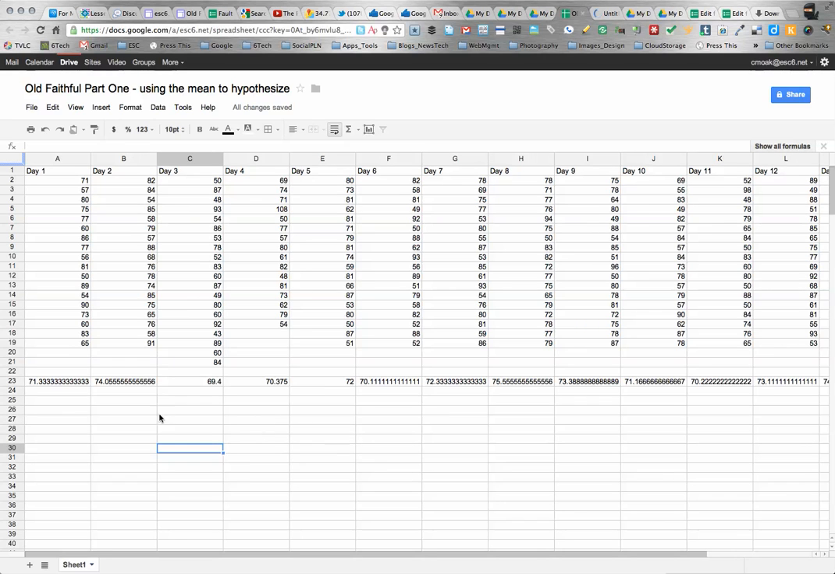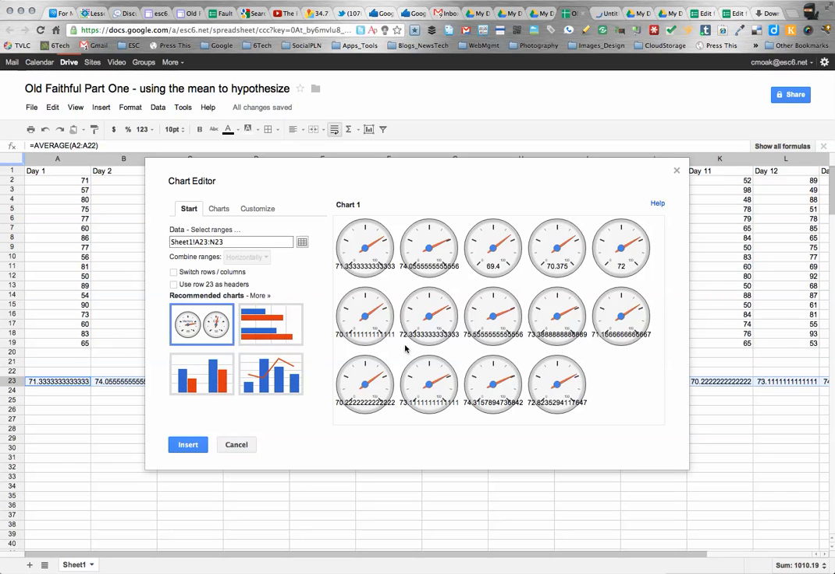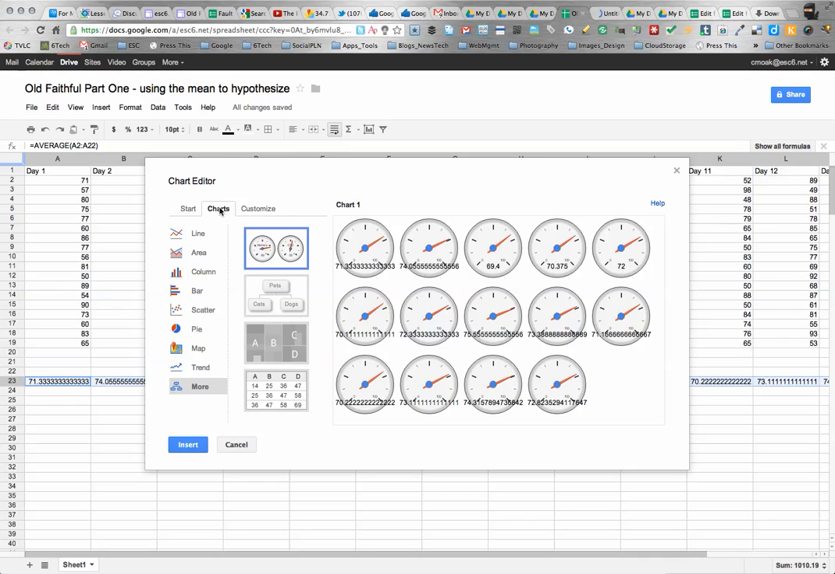Then we want to put in a chart. So I'm going to select this row that has all of the means in it, and I'm going to go to Insert Chart. And you'll see they've got some really fancy charts here. But we don't want any fancy charts. We're just going to go to our regular everyday charts. So we want to do a line chart.